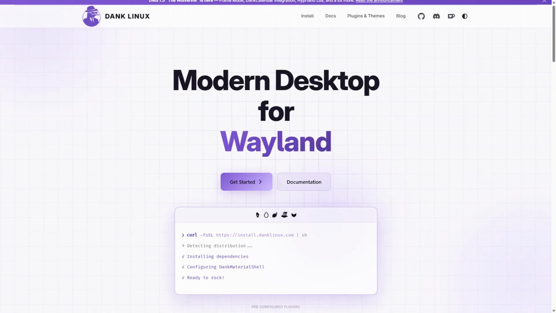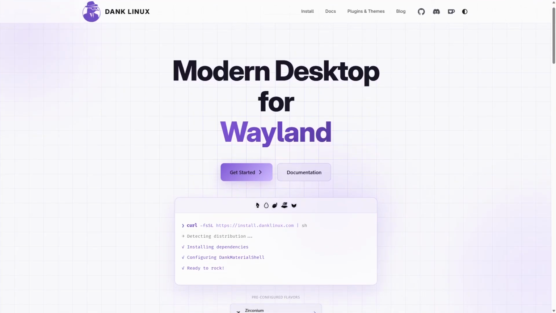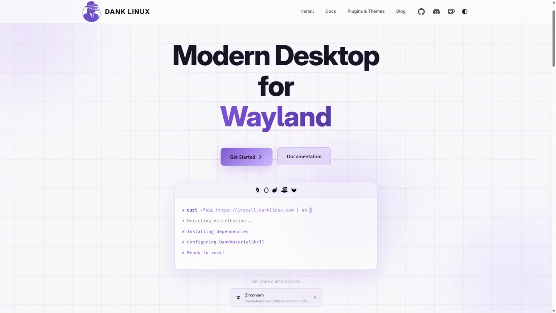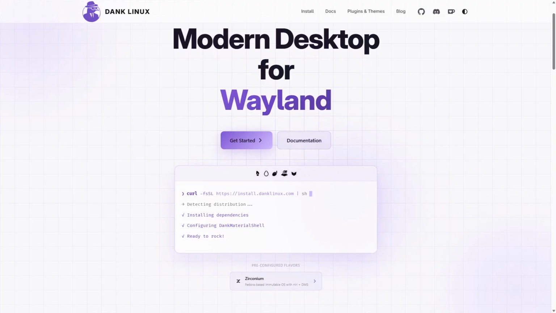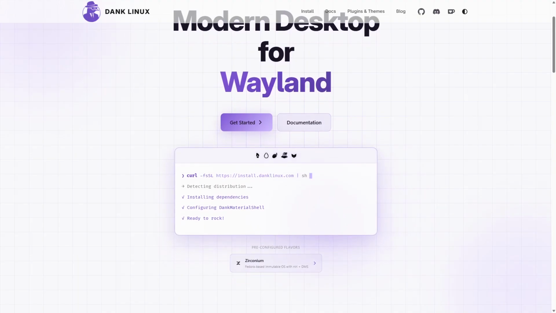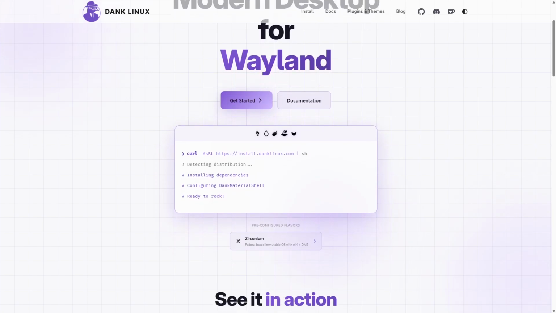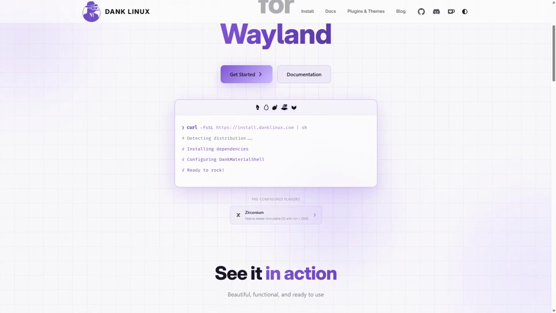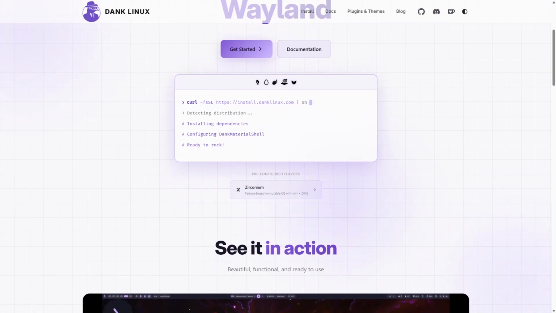Dank Linux positions itself as a user-friendly distribution that's designed to cater to casual users and enthusiasts alike. Right off the bat, it features a clean, modern interface that is visually appealing. The setup process is straightforward, which is a big plus for newcomers who might feel overwhelmed by other distros. One standout feature is its pre-installed software selection, which includes essential applications for productivity and multimedia. This means users can hit the ground running without needing to hunt for apps post-installation.